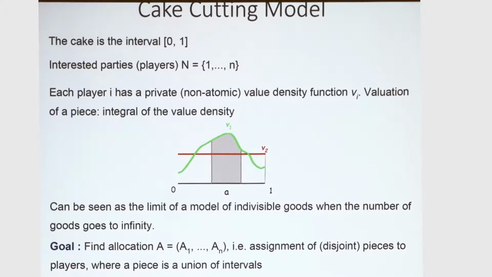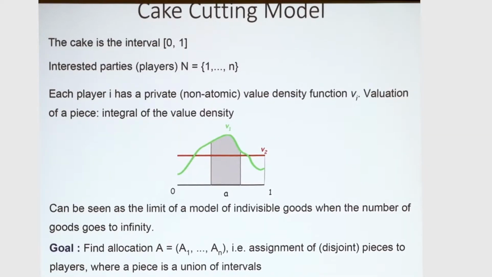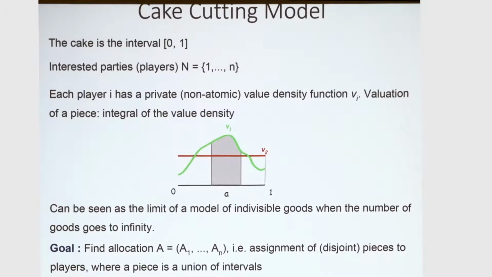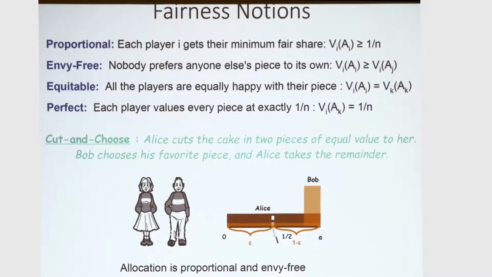So this model can be seen as the limit of taking a discrete model where there are atoms and making that go to infinity. And the goal will usually be to find an allocation, which will mean a partition of the cake so that each player receives a piece that doesn't overlap with anybody else's. And we will also try to allocate the whole cake. And moreover, we usually like to be fair in some way. So there are various notions of fairness.